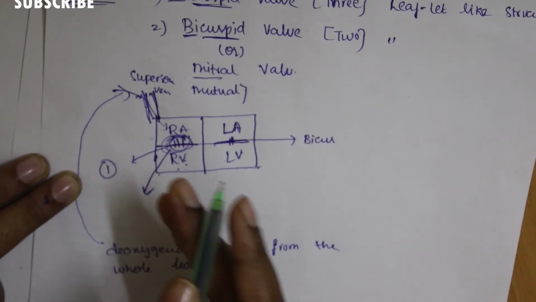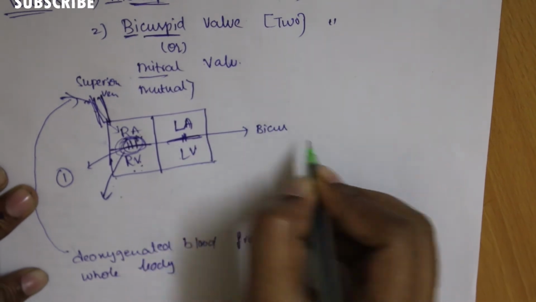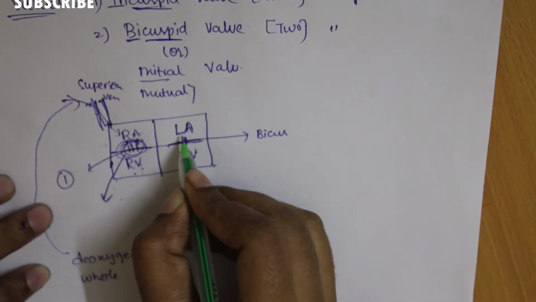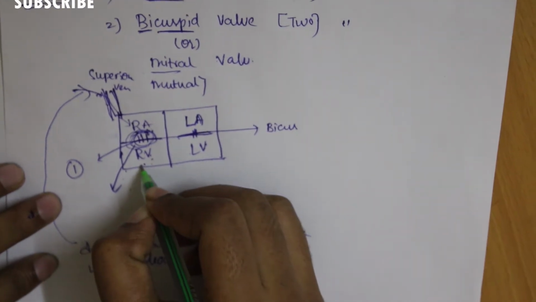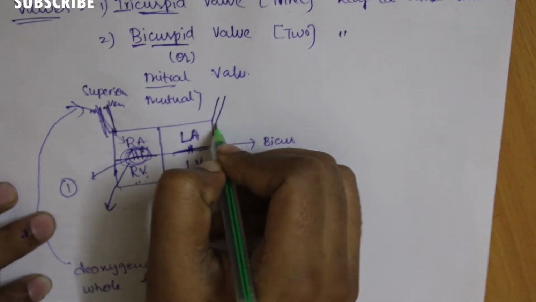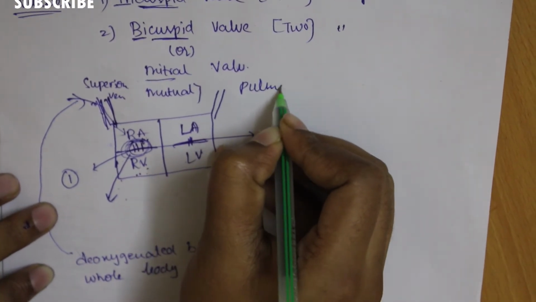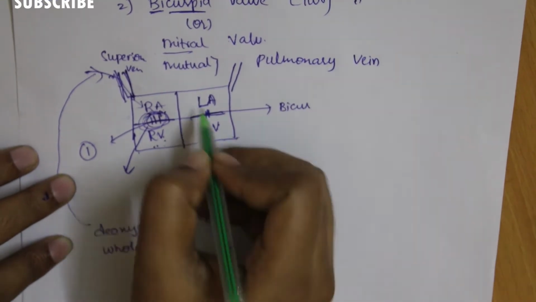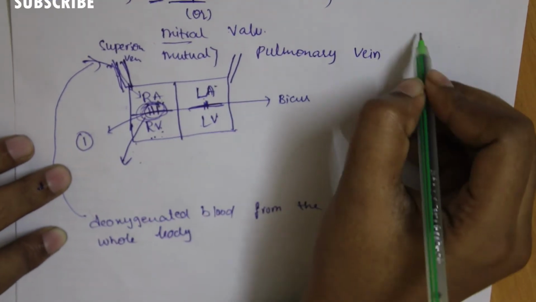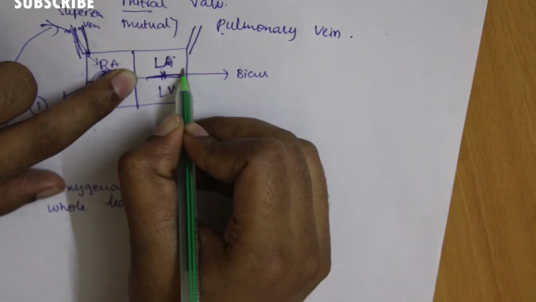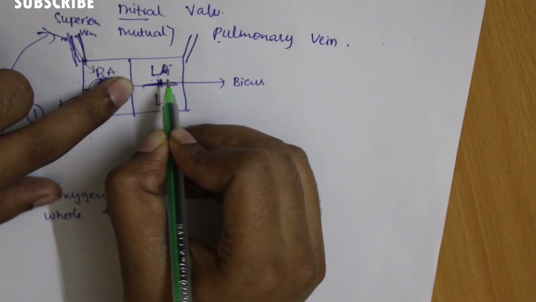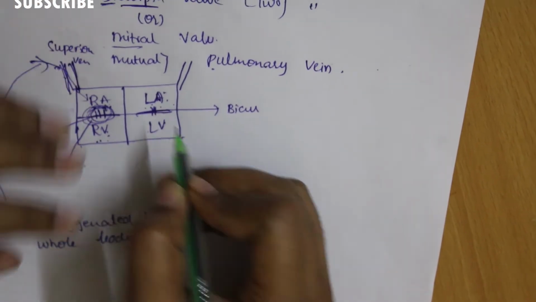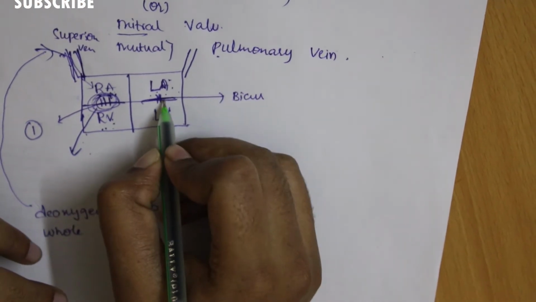Likewise, the bicuspid valve also performs the same function. When the blood enters the heart through the pulmonary vein, the left auricle can hold the entire blood in order to maintain the outflow.